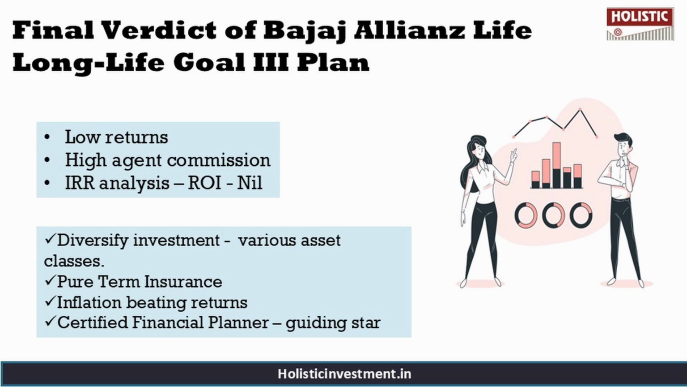Rather than tying up your funds in a high-cost ULIP like the Long Life Goal 3 plan, consider an alternative investment strategy where you opt for a pure term policy and invest separately for life goals. This strategy not only offers you higher potential returns, but also provides greater transparency, liquidity, and control over your investments.